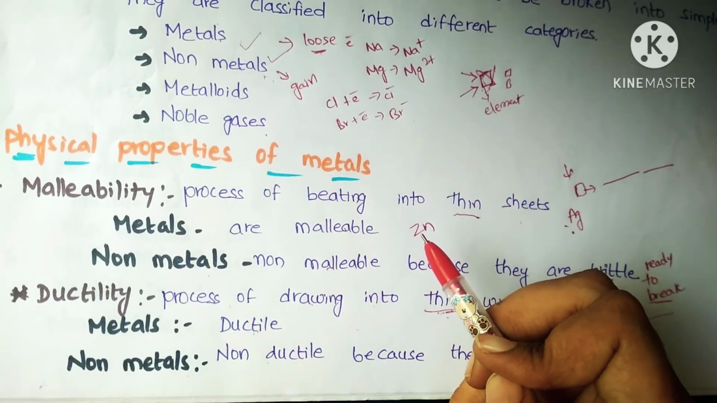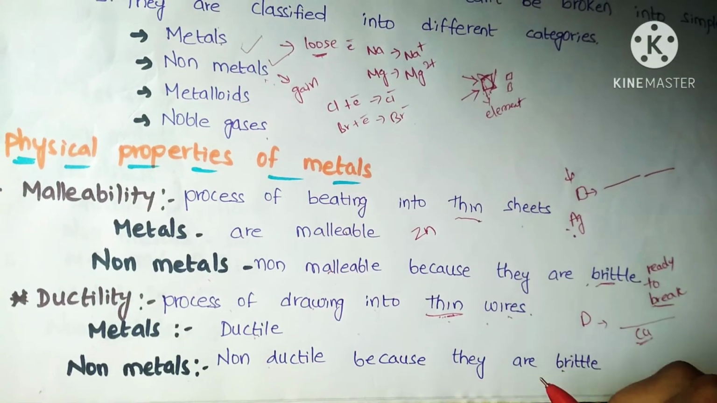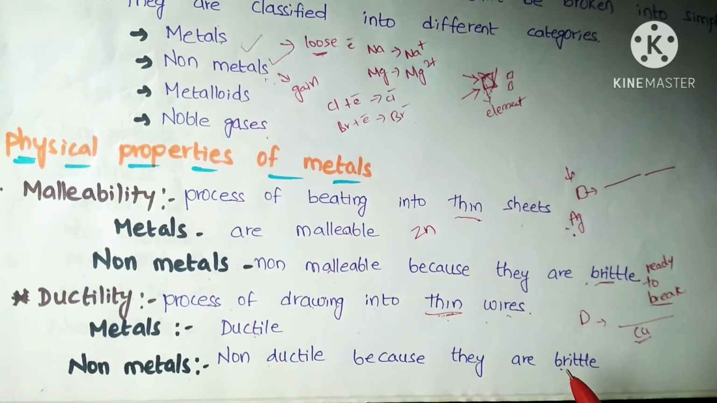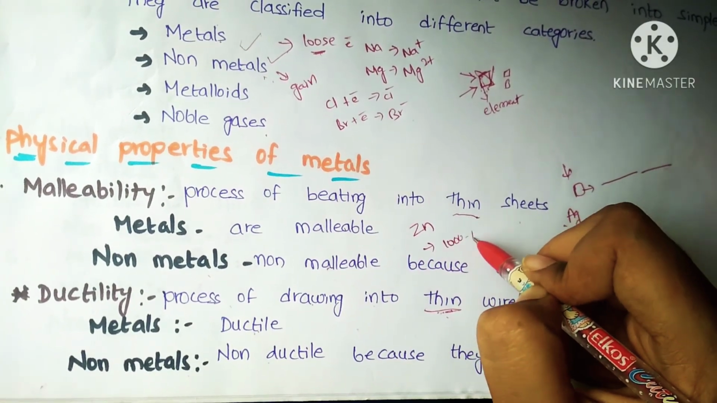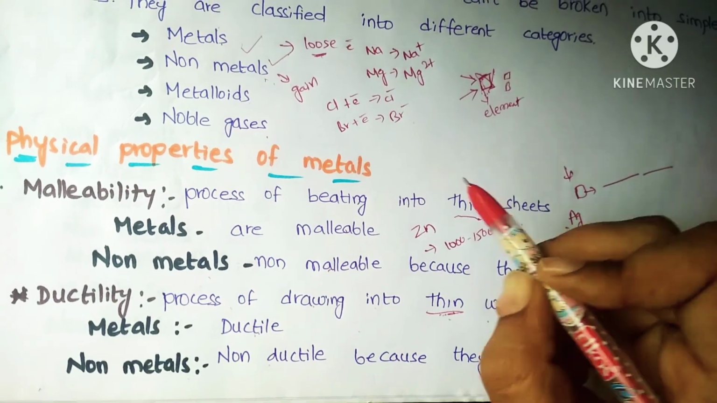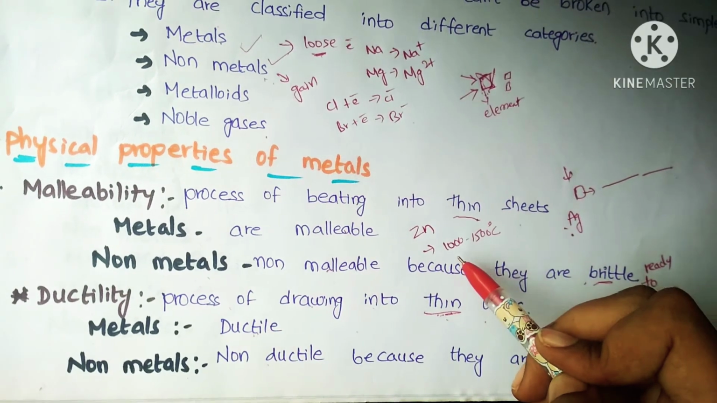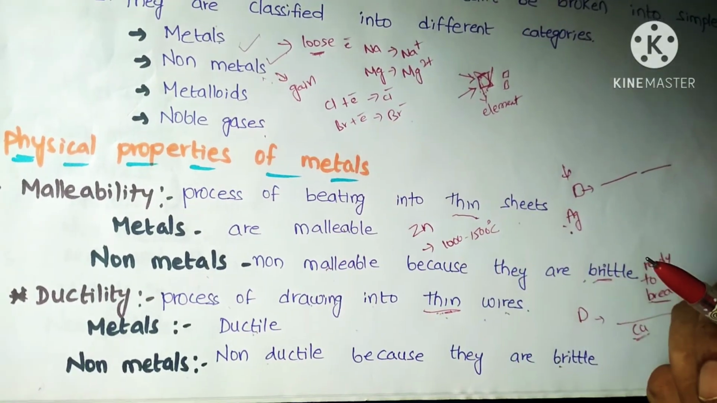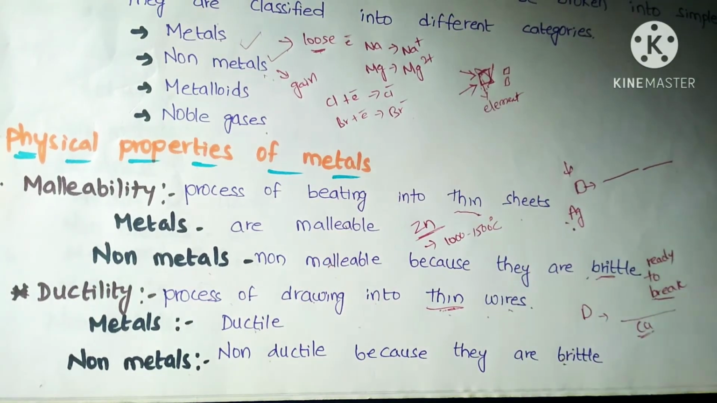Generally zinc is a metal, but it is brittle. Brittle is a property of non-metals, and zinc has a brittle nature. But if you maintain the temperature at around 100 to 150 degrees centigrade, it can become malleable as well as ductile. But with any change in this temperature, it converts again into non-malleable and non-ductile. So zinc is the exceptional case.